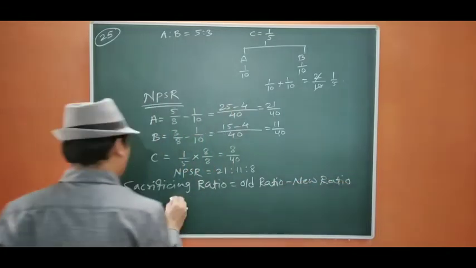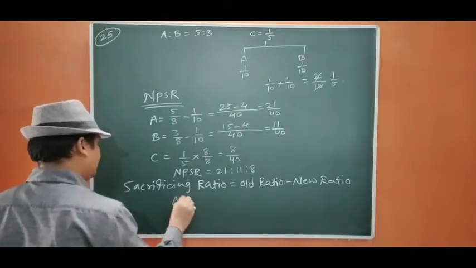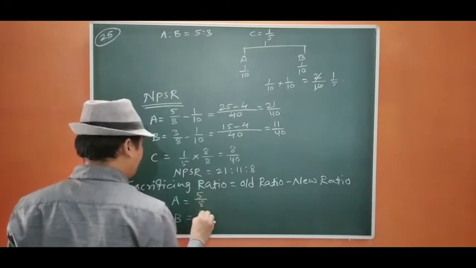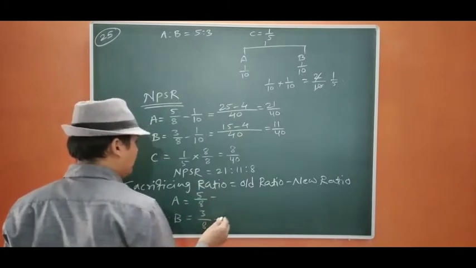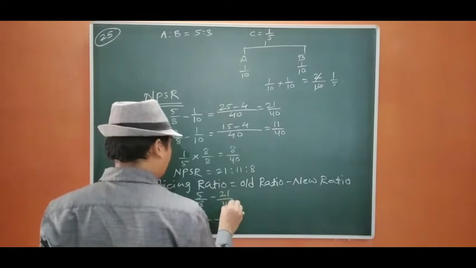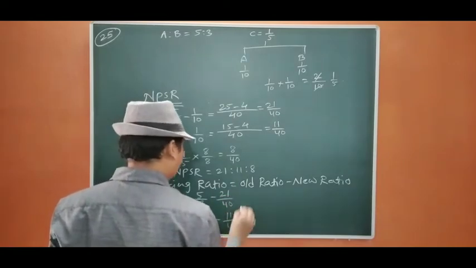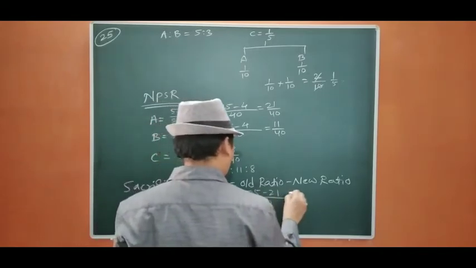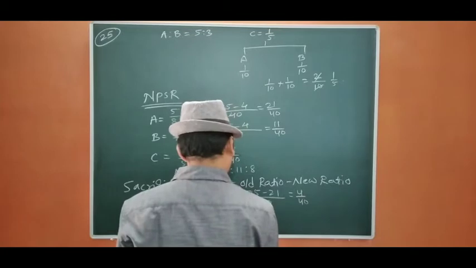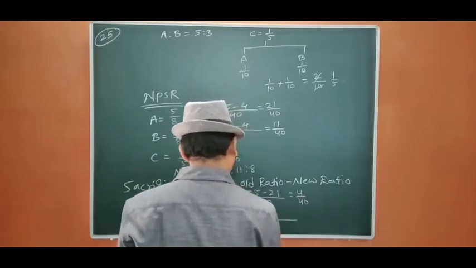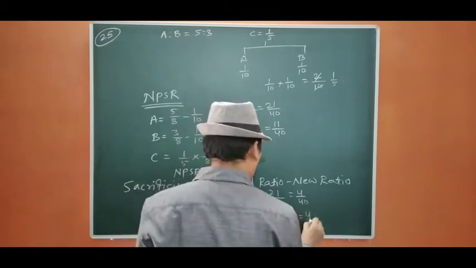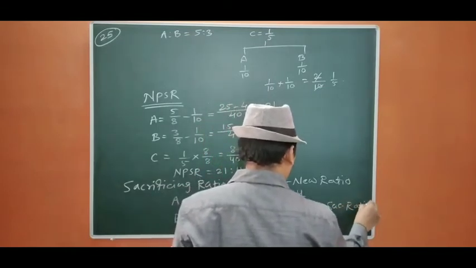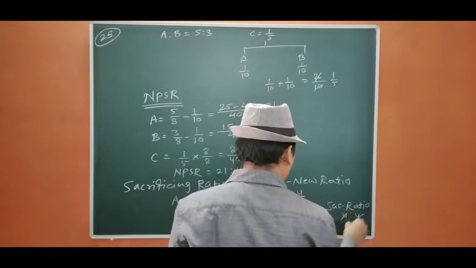Okay, A, B, old ratio was 5/8, 3/8, and the new ratio was 21/40 and 11/40. This is 40. 25 minus 21 will be 4/40. This is 40. 15 minus 11 equals 4/40. So sacrificing ratio is 4:4, that is equal.